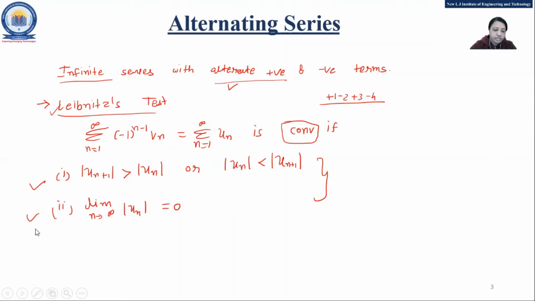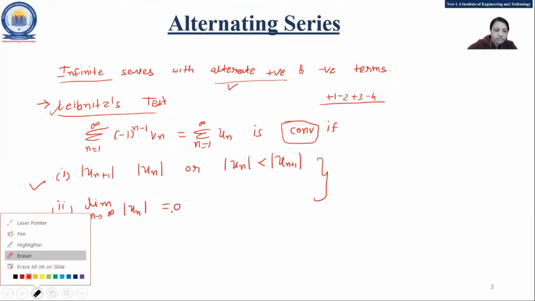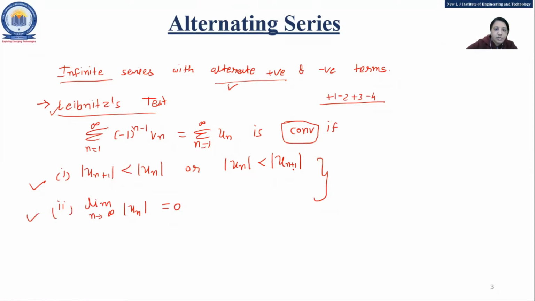How are we going to check this? Here I think some mistake is there. Yes, the first step, un plus 1 is, here it is less than. That was written mistakenly. It is less than, or you can say un is greater than un plus 1. Okay, un is greater than un plus 1. So what we are trying to derive can be written as un minus un plus 1 greater than 0. Okay, so we are going for the first condition to check.